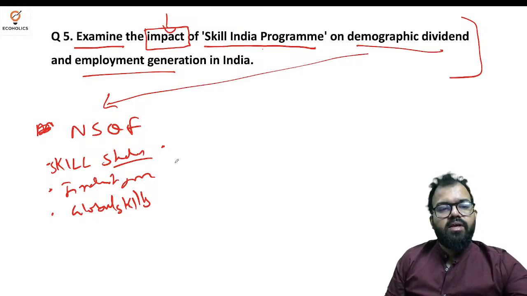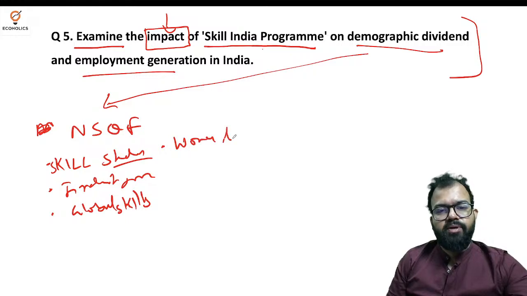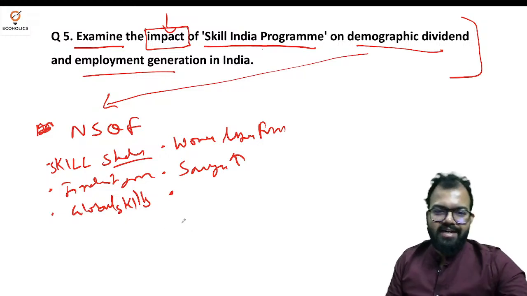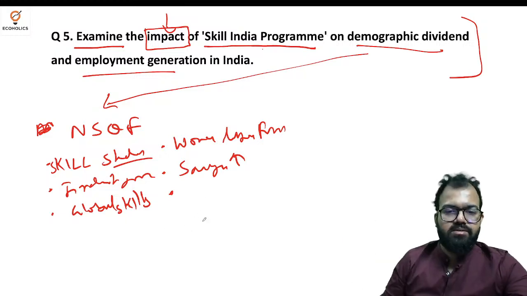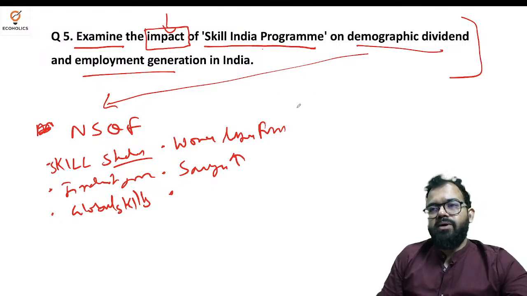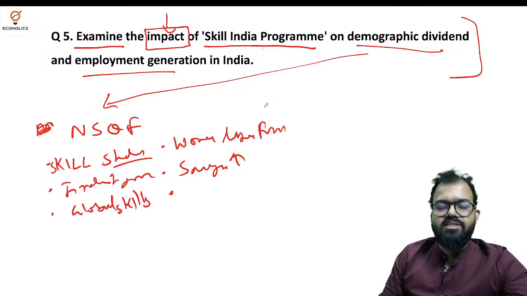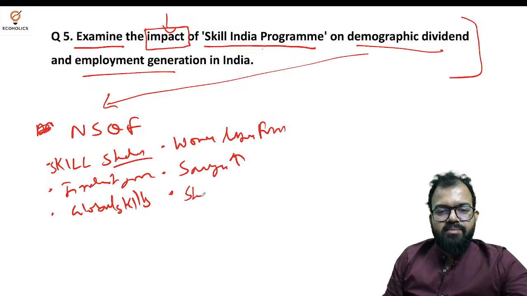Next is about the women labor force. So the women labor force we need to increase. Again, the saving rate we need to increase, because India is moving towards a credit economy. If you see the decadal comparison, in 2004 people used to buy everything in cash. In 2014 it was about half, but in 2024 people have money in their bank account, but still they buy through no cost EMIs. Then startups and entrepreneurship, then people are able to afford better education and healthcare.